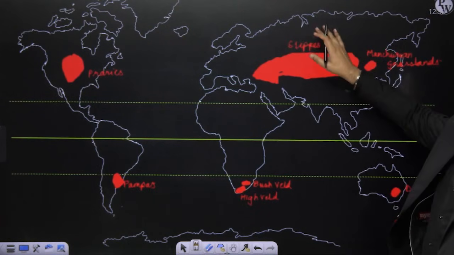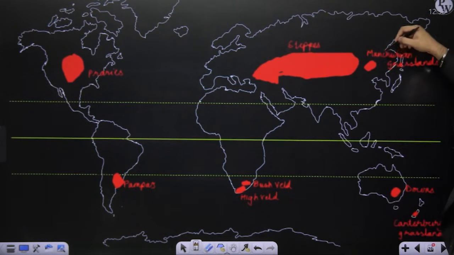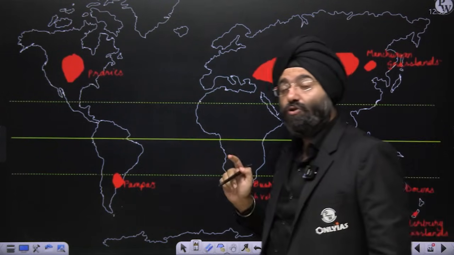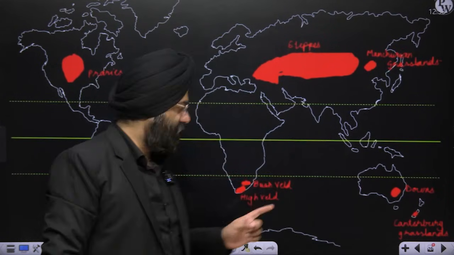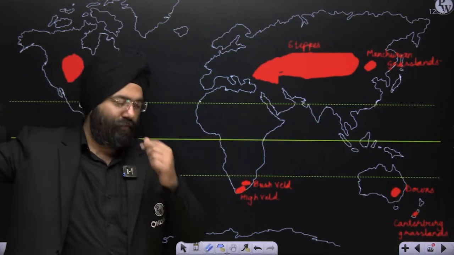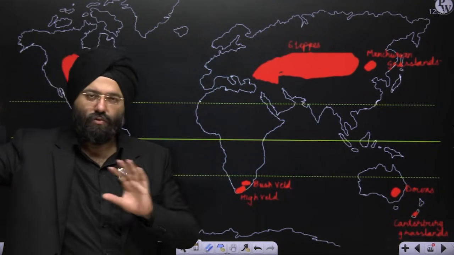Steppes, again in the regions of Eurasian region or Russia region. Then you have the Manchurian grasslands. You have the downs in Australia. You have Canterbury grasslands in New Zealand. Now comes the veld, V-E-L-D. Please remember, whenever you read this veld, it is associated with South Africa. You know that very well.